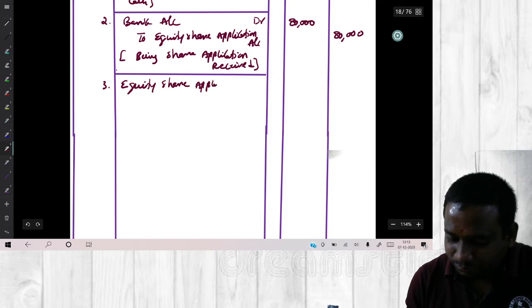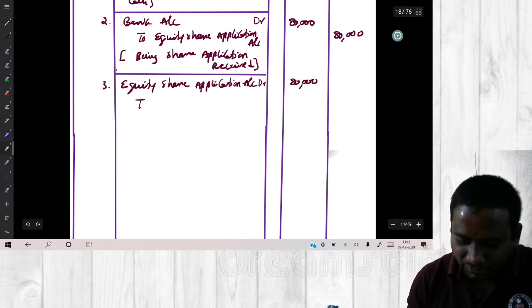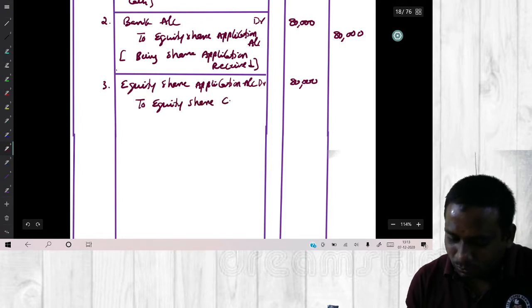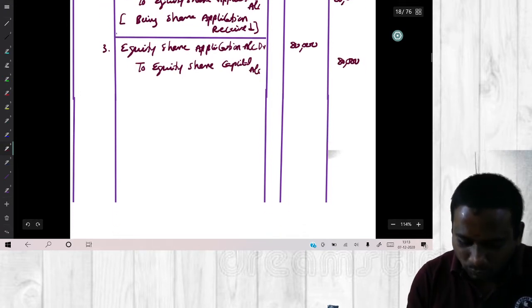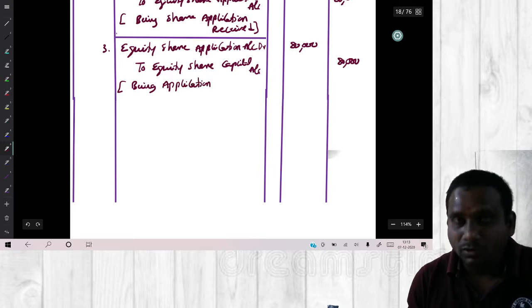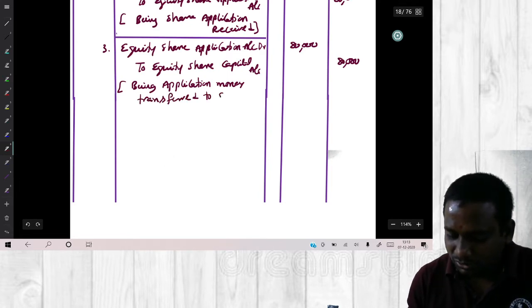Equity share application account debit, same amount 80,000, to equity share capital account 80,000. Is it or not? So write down the narration: being application money transferred to share capital.